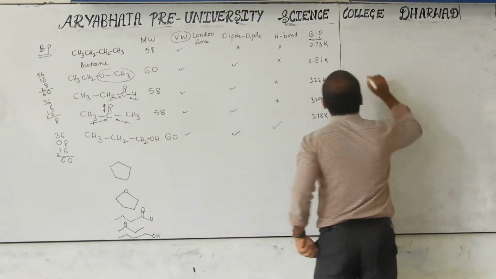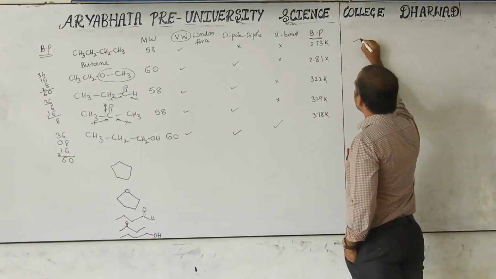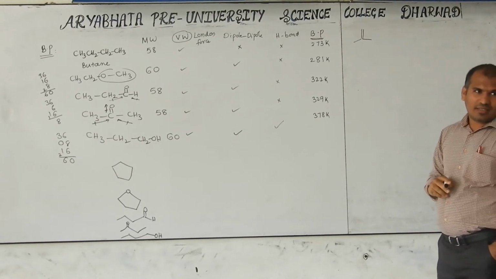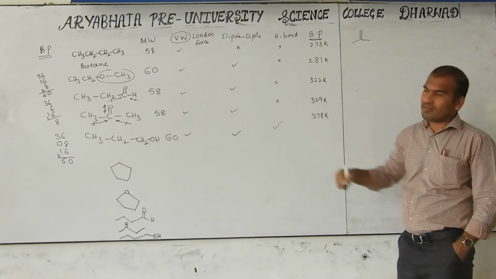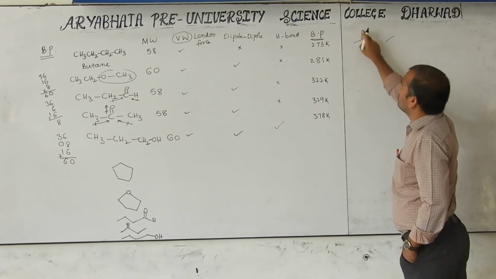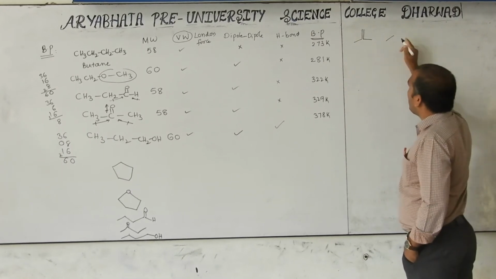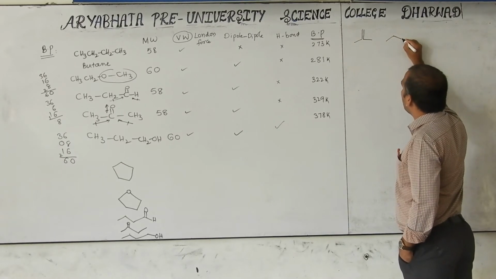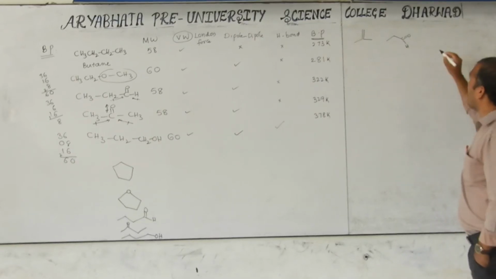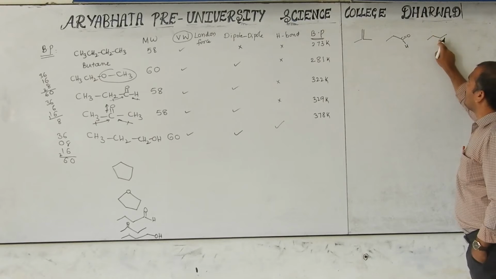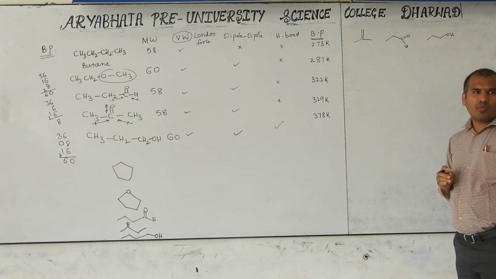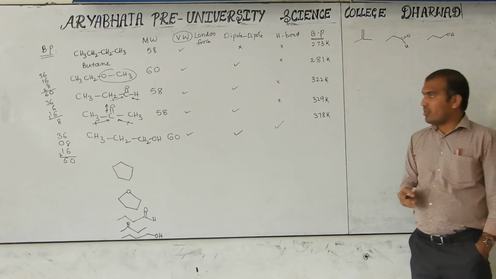One more thing I will give here. This is what you call alkene. Now these are alkanes. First I give this, next this. Next I will give 1, 2, 3, 4 carbons. Then here one less, 1, 2, 3. 1, 2, 3 carbon aldehyde. Next 1, 2, 3. For this also you can try which one has the higher boiling point. No need for values here. Then you may answer.